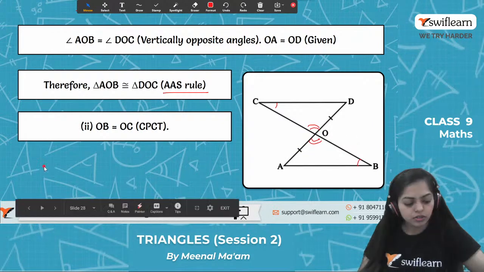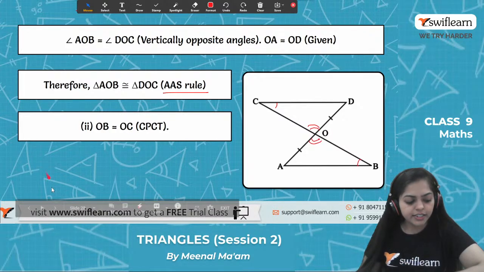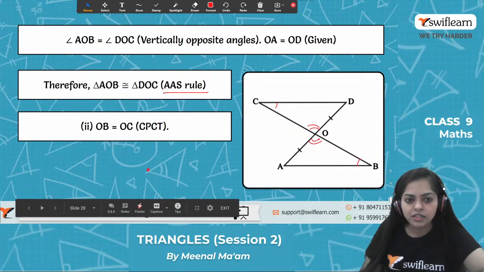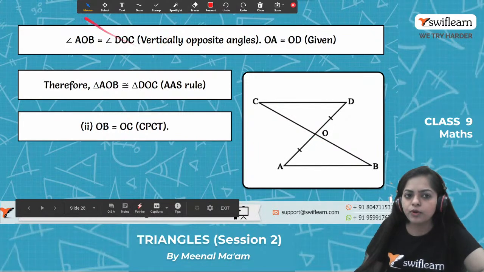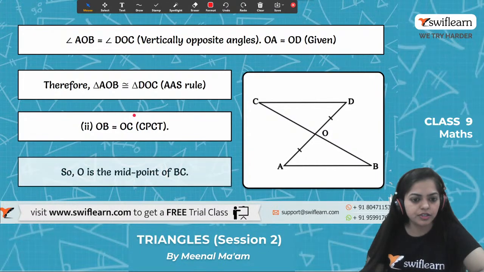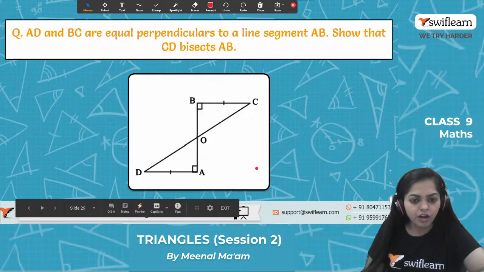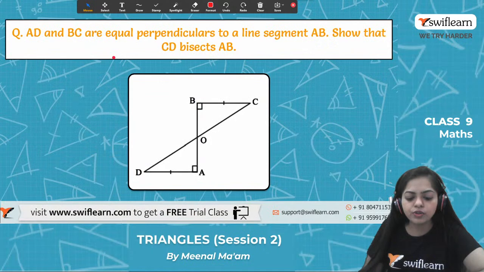Got it? Any doubt, guys? Tell me fast till this question. No? So it's very easy. I think this question is clear to all of you. Let's move on to the next question. So we can say that O is the midpoint of BC. Why? Because OC equals OB. All right. Now moving on to the next question, and again this is an easy one.